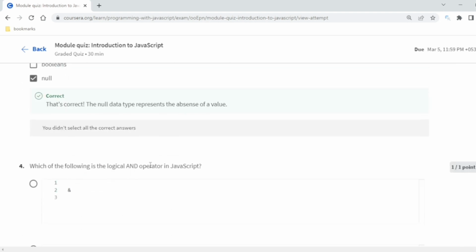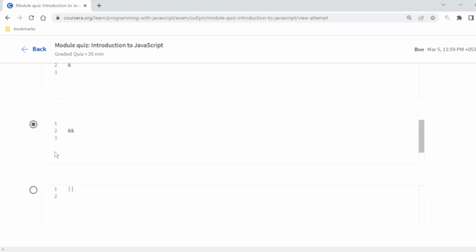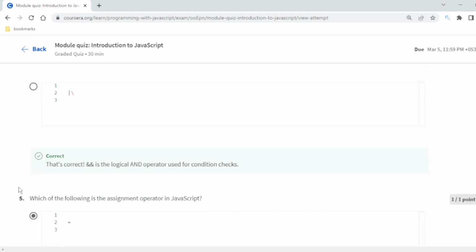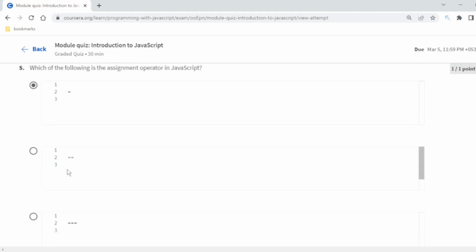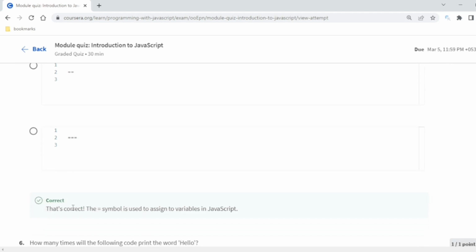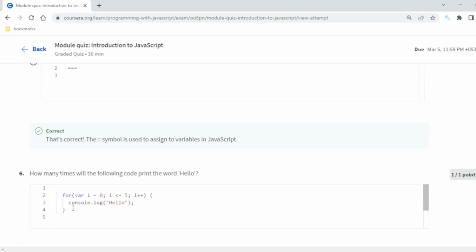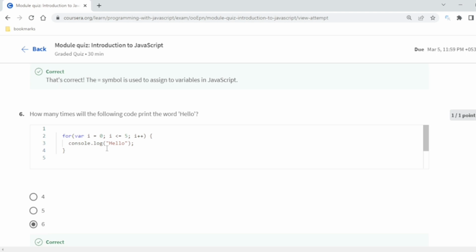Now, which of the following is the AND logic? AND logic is this one, double AND. Coming to the next part: which of the following is the assignment operator? This is the assignment operator. This is the equating operator, and the last one is type checking also. Talking about this, let me show you, so that even if you know it, you will still learn something.